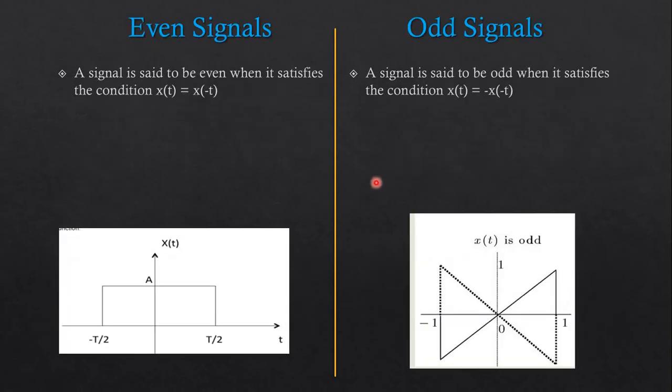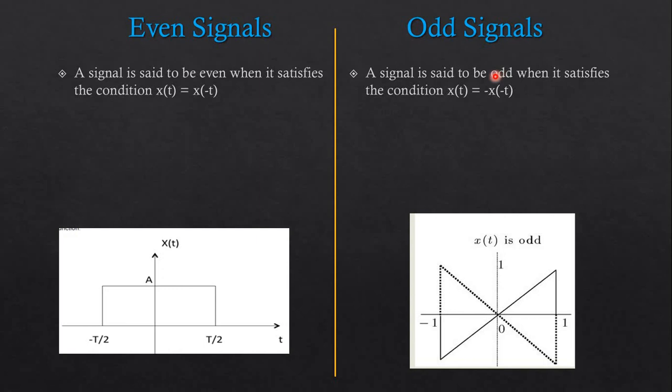Next, that is the even and odd value. So the even signals: a signal is said to be even when it satisfies the condition x of t is equal to x of minus t. So over here, as we can see, x of t at this point is equal to x of minus t. So this kind of waveform is called an even signal.